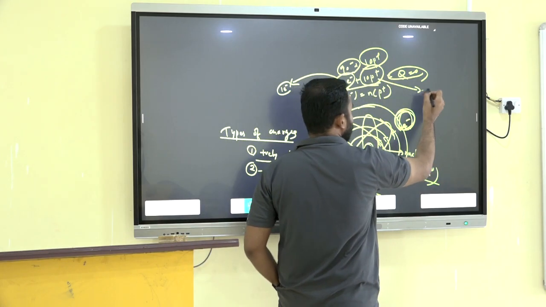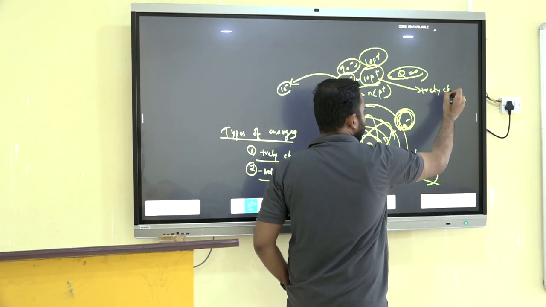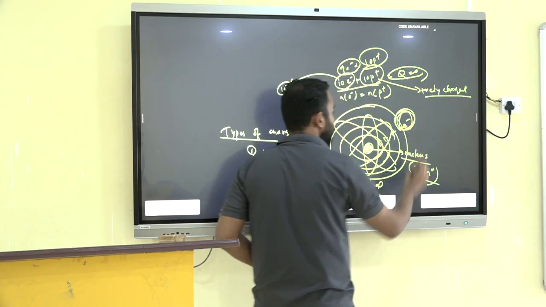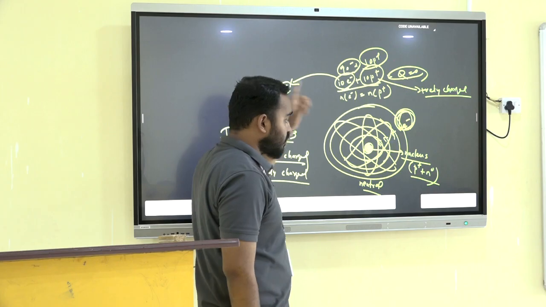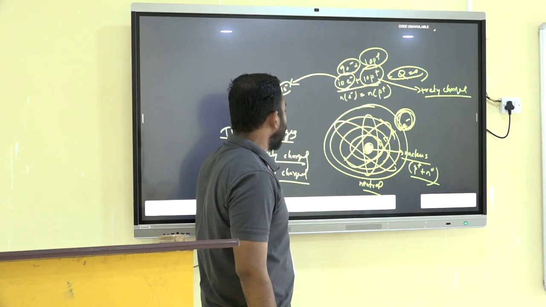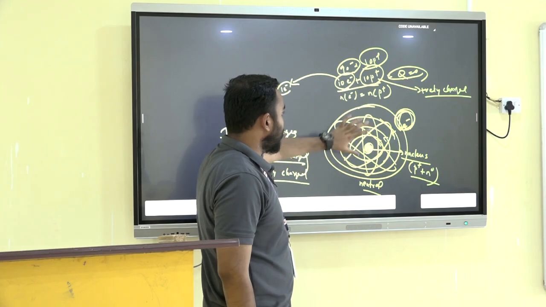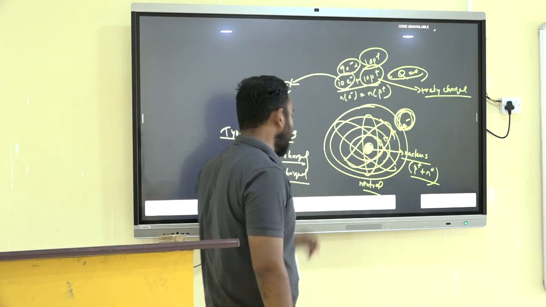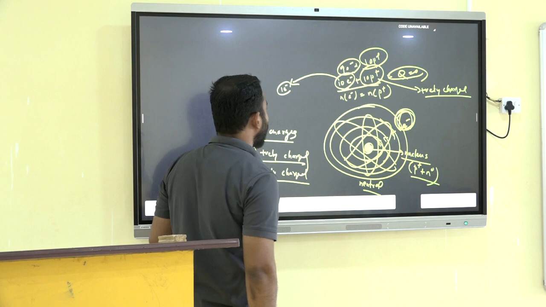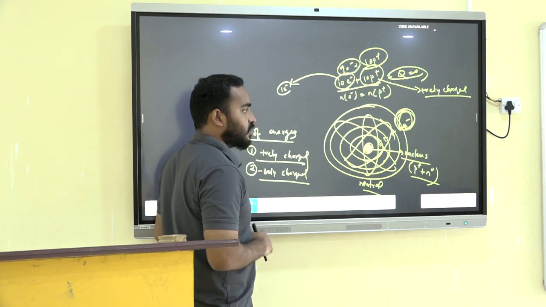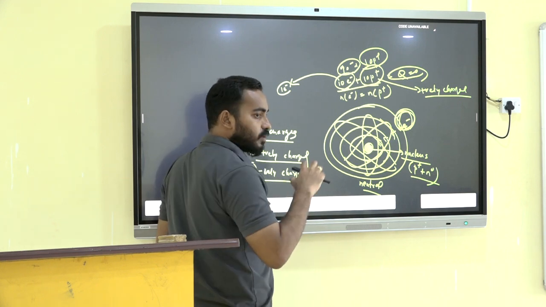Now it becomes positively charged. So initially it was neutral, and after extracting one electron from this neutral atom, we get a positively charged one.